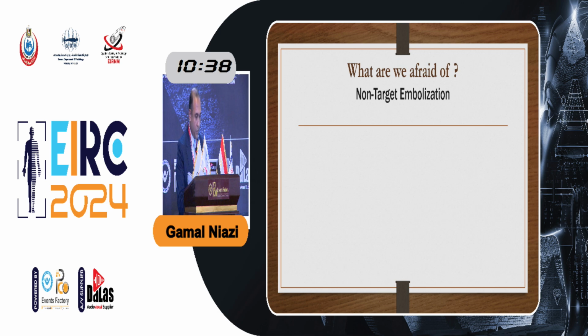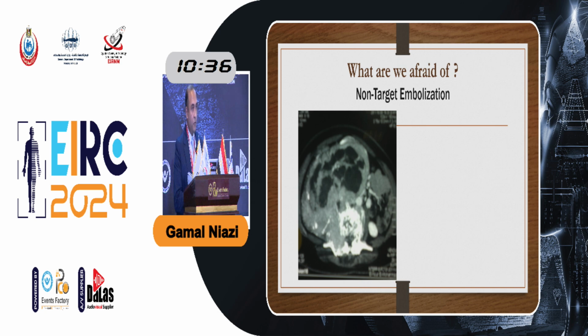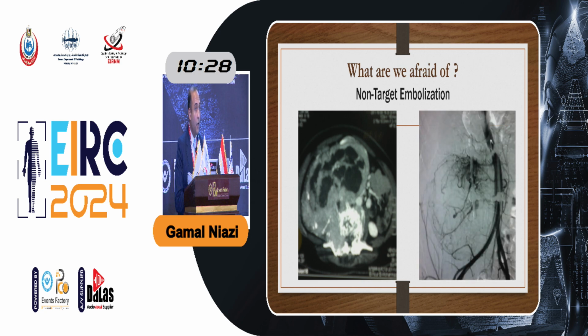We do not want to save the life of the patient from bleeding but end in a neurogenic complication or in paralysis, for example. This is an example of a spontaneously ruptured giant cell tumor of the lumbar spine, and we were challenged by an emergency embolization of the supplying arteries. Here we find a crowd of arteries supplying the tumor, but not only supplying the tumor: some radicular branches arise from these arteries and supply also the spinal cord. We have about 5 arteries which are the target arteries to be embolized.